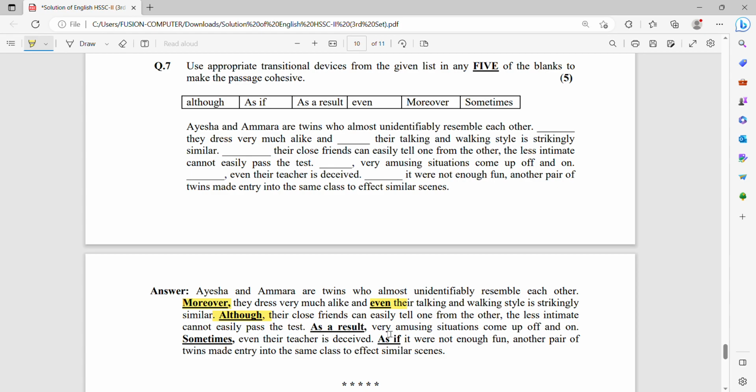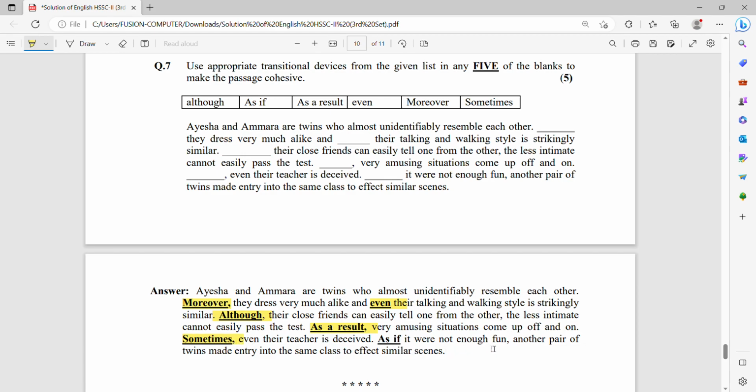Next is dash, very amusing situations come up off and on as a result. Dash, even their teacher is deceived. Sometimes even their teacher is deceived.